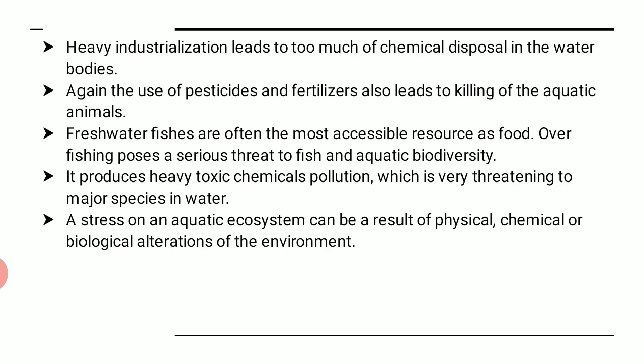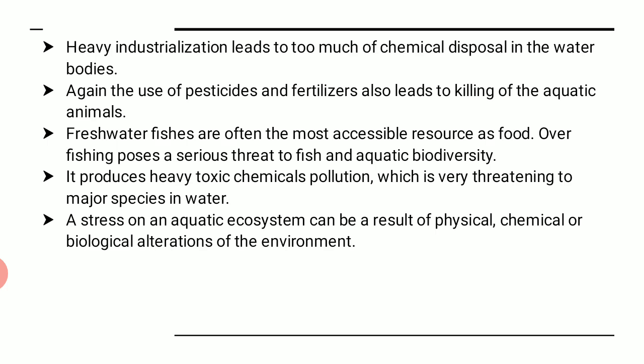Heavy industrialization leads to too much chemical disposal in the water bodies. We know this. Again, the use of pesticides and fertilizers also leads to the killing of aquatic animals. Freshwater fishes are often the most accessible resources as food. Overfishing poses a serious threat to the fish and aquatic biodiversity. Pesticides are released, industrial waste is released. Again, freshwater fish is the best resource of food. Seafood is fish, but overfishing leads to a lower population of such fish, and reduced aquatic biodiversity.